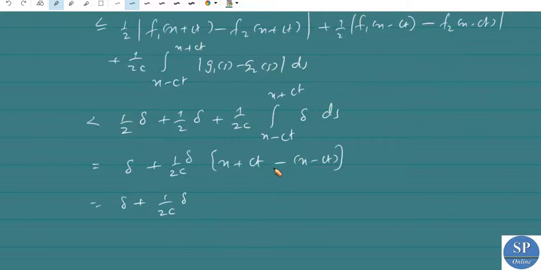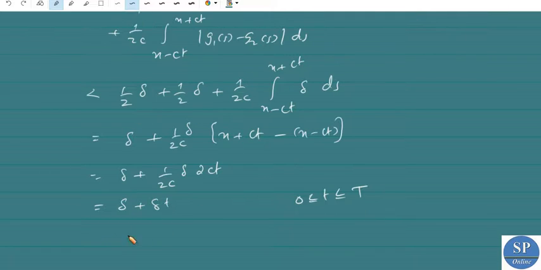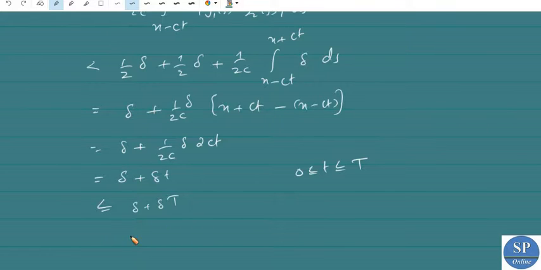This is actually 2ct. So this is delta plus delta t. But we know that 0 is less than or equal to t, less than or equal to capital T. So we can write like this: this is less than or equal to delta plus delta capital T, that is (1 + T) into delta.